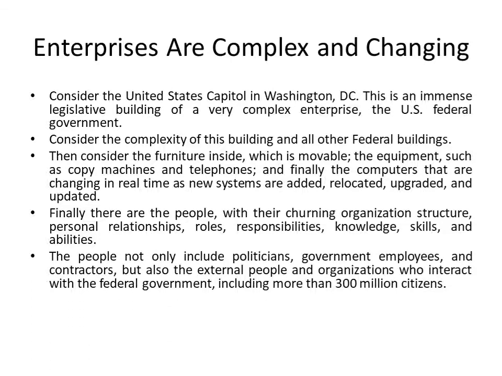The people not only include politicians, government employees, and contractors, but also the external people and organizations who interact with the federal government, including more than 300 million citizens. I prefer that you refer to this YouTube video to understand the complexity of any complex system that is functional.